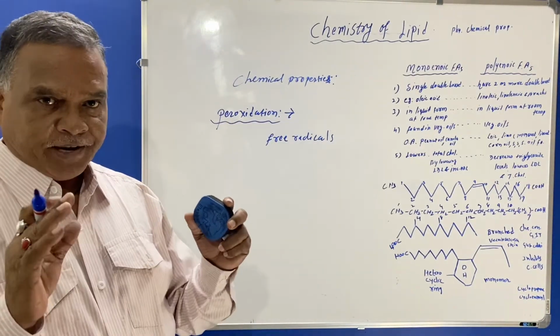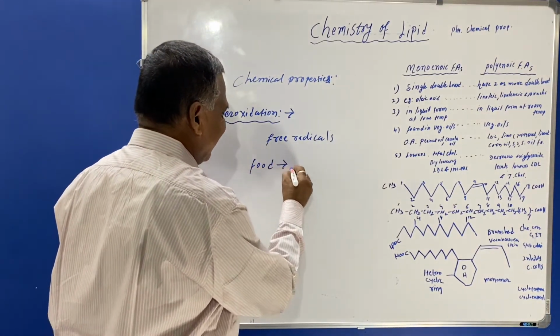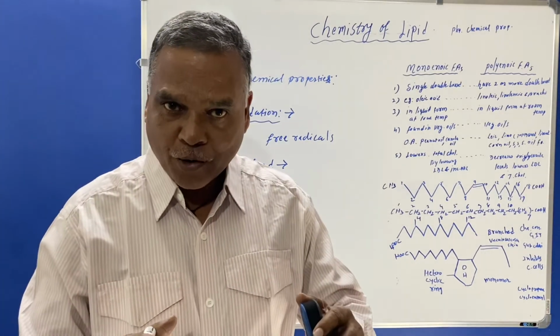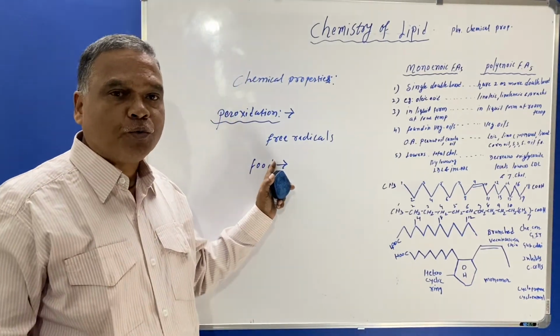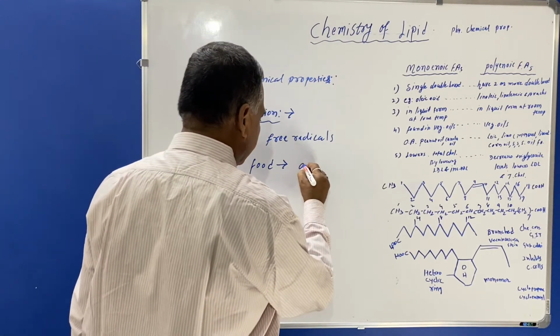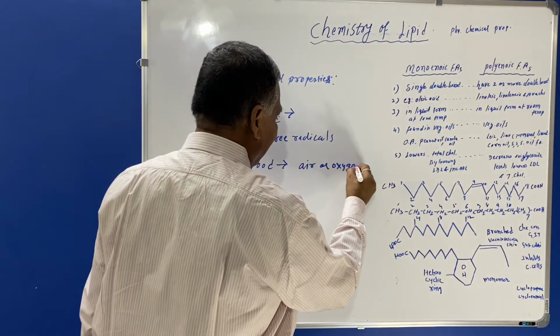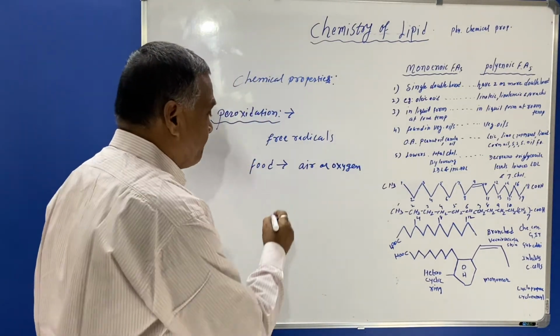For example, if the food at our home is exposed to air or oxygen, it will lead to peroxidation.